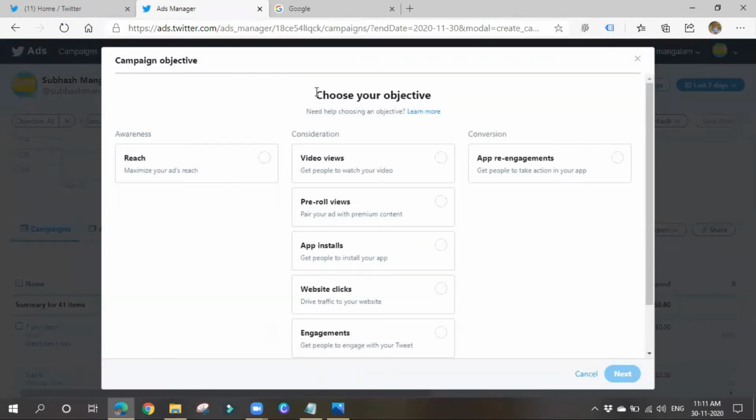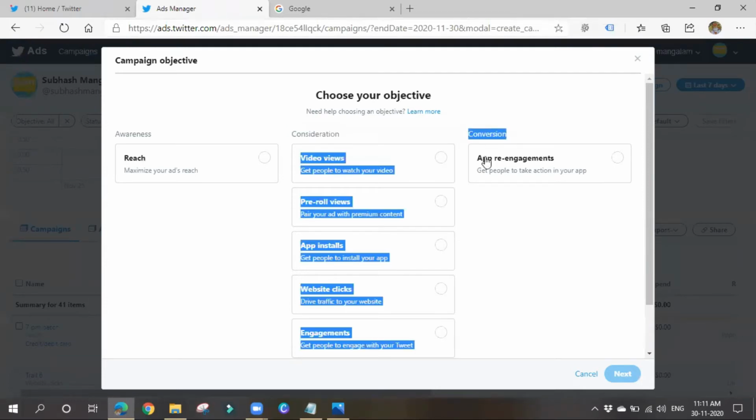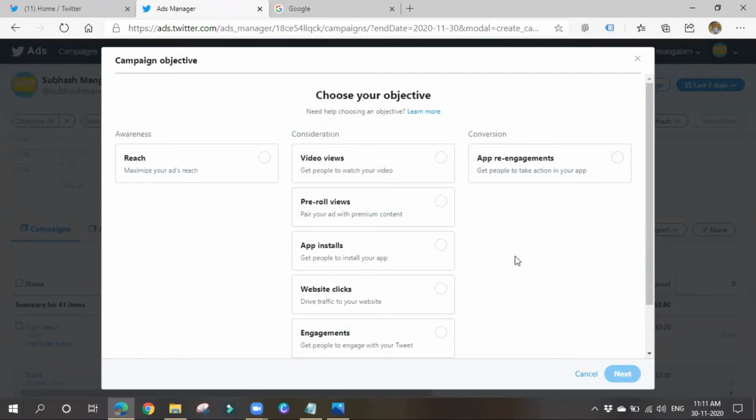So choose your objective. The first thing is you have to choose a goal, what we want to do. Here also you can see similar things called awareness, consideration, and conversion. Almost these things will be similar, but the terminology may differ from platform to platform. If you want your ad to reach the maximum number of people, then you can choose reach. You can go under awareness.